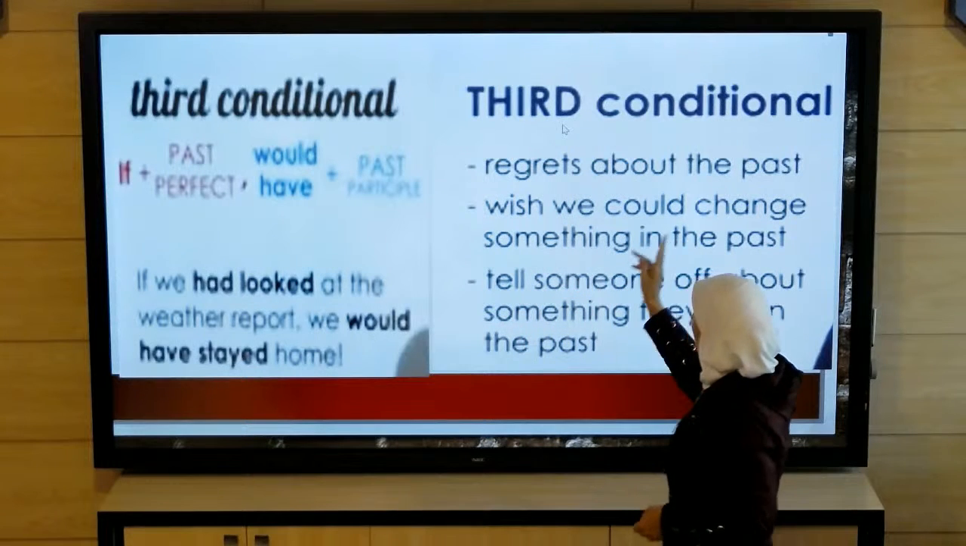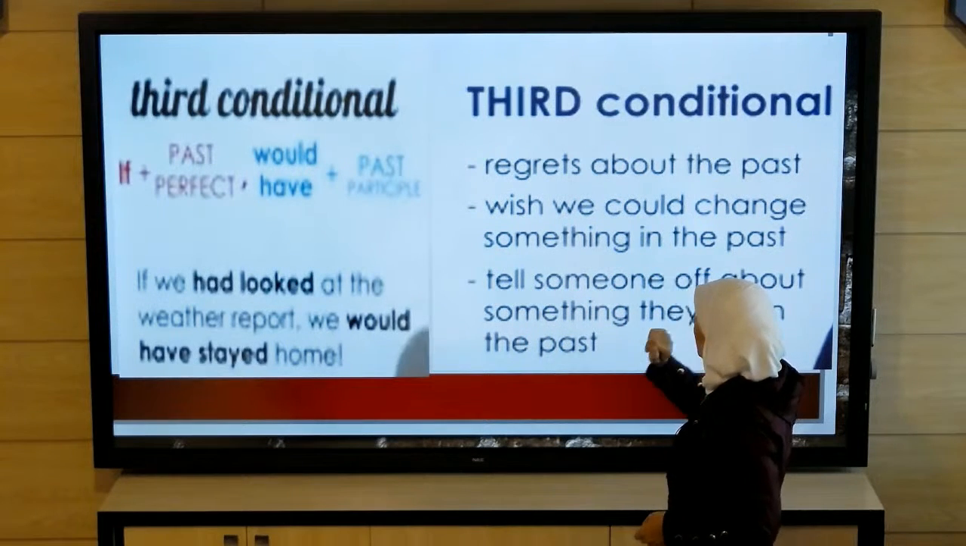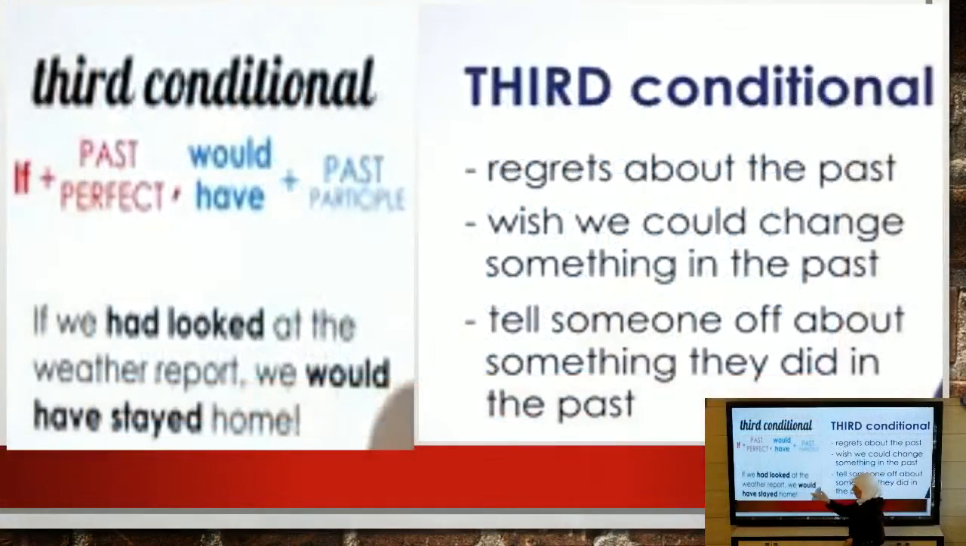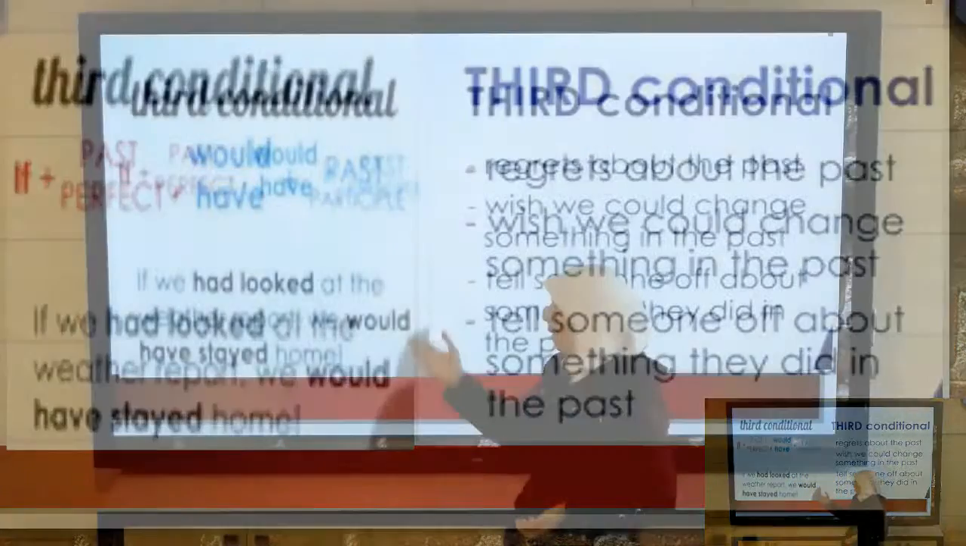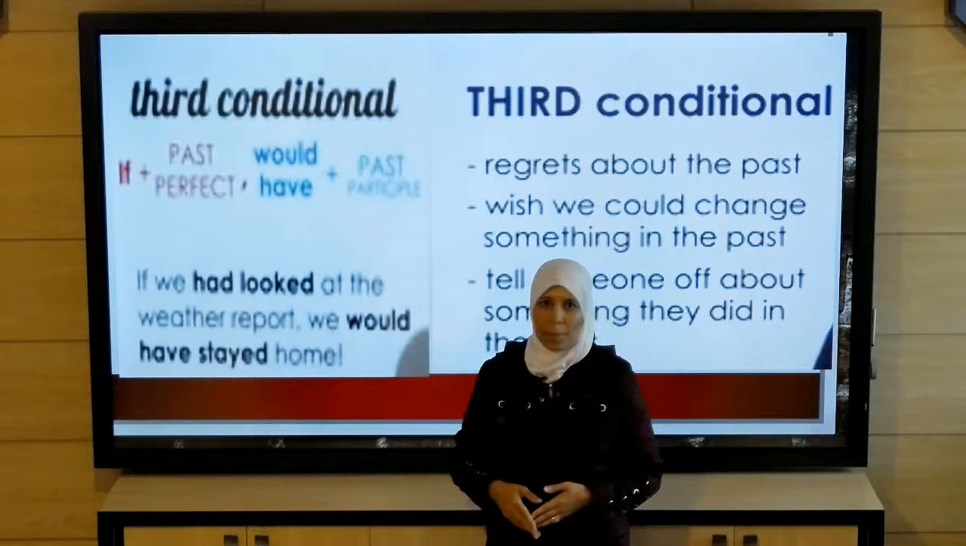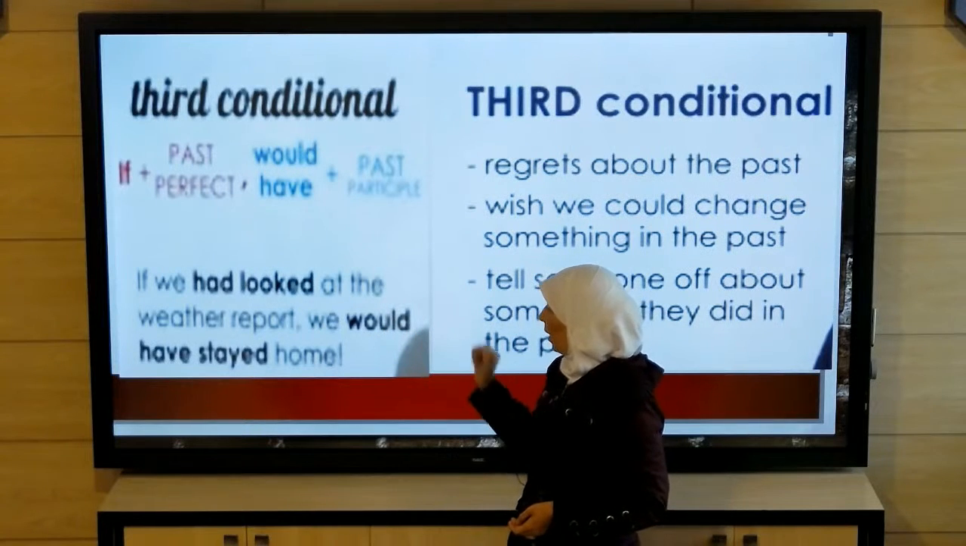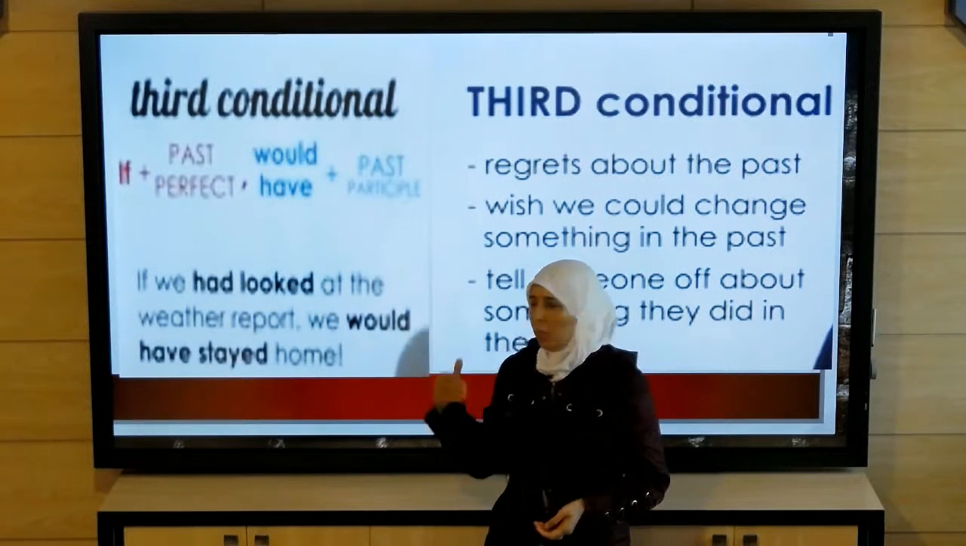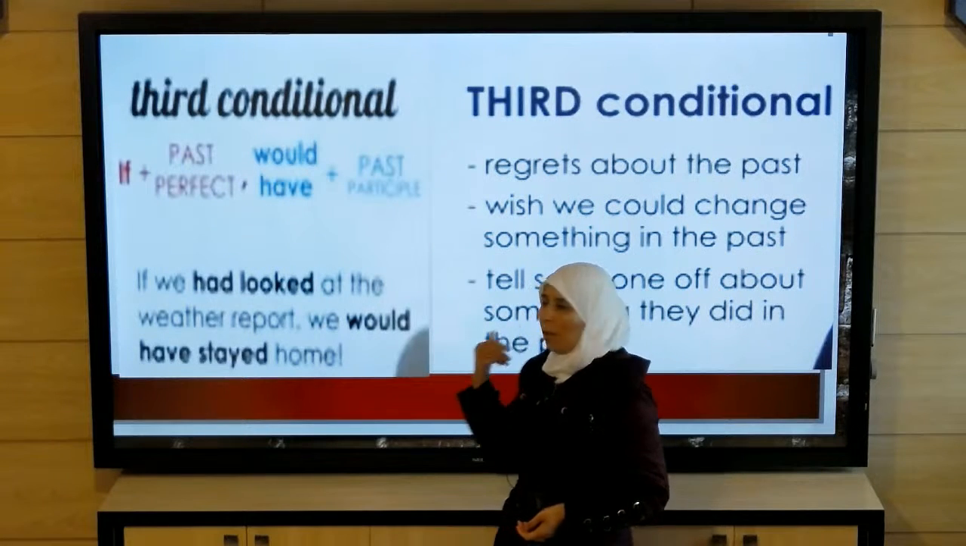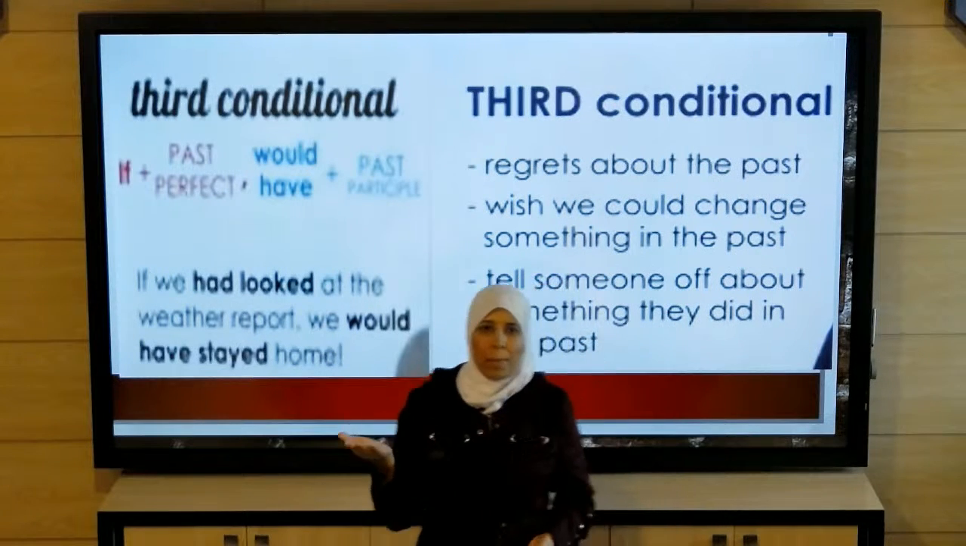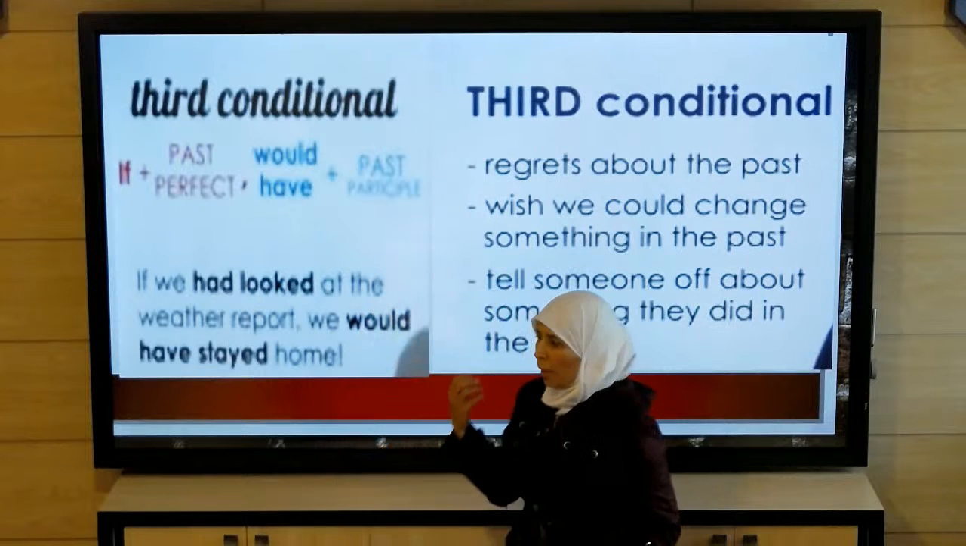So the third conditional, it is regrets about the past. I wish I didn't do that. It is a wish we could change something in the past, and I would tell someone off about something they did in the past. So I regret that I hadn't looked at the weather report, and we wouldn't have stayed at home. We went out of our homes and then got stuck in rain.